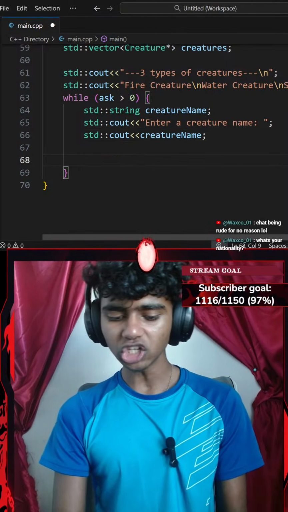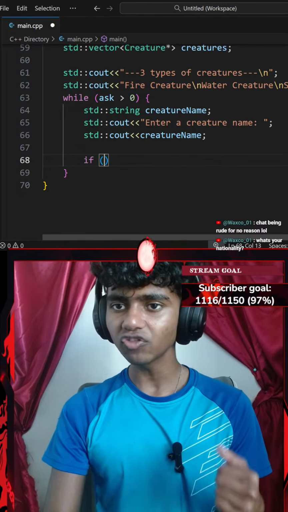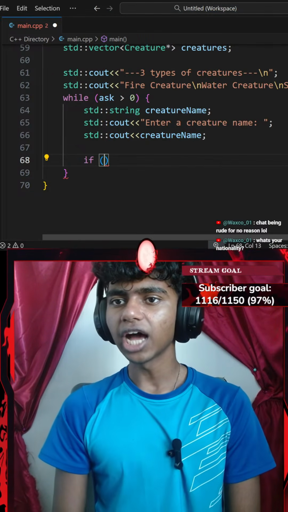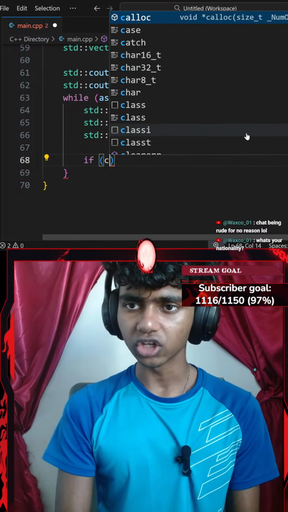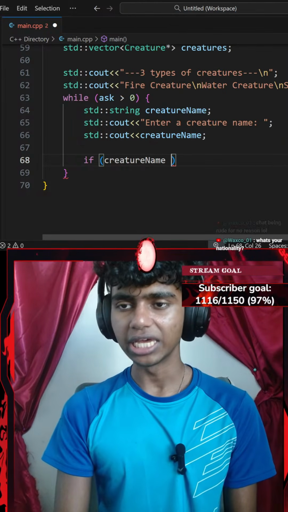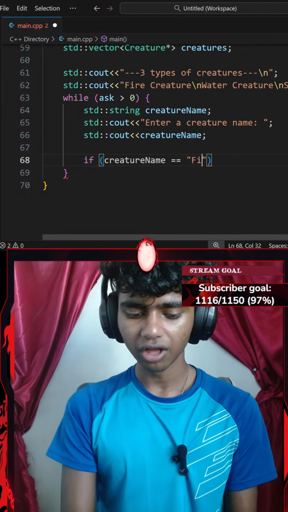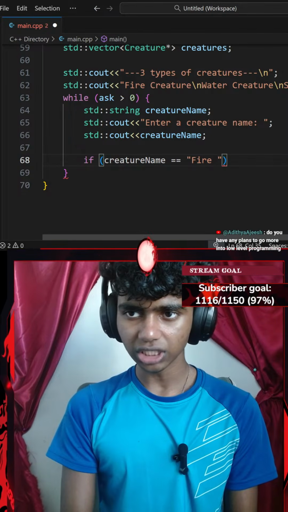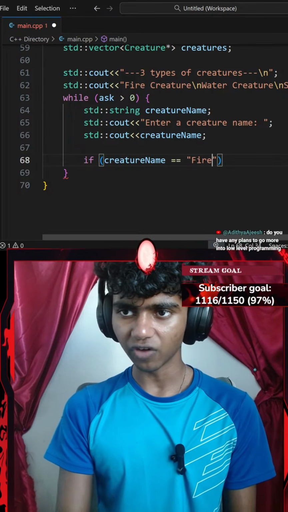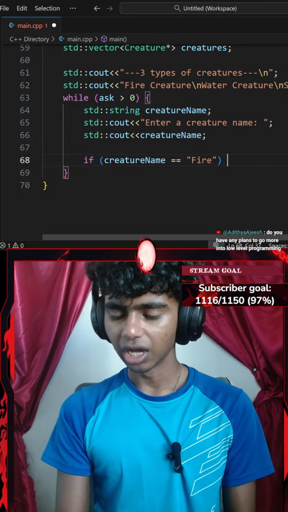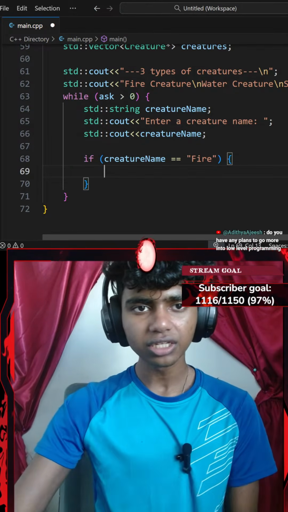Now let's add a bunch of if statements. I'll use if with a pair of parentheses. I'm going to do something like, if my creature name is equal to something like fire creature, or I could go with something like fire. Then I'm going to do something. I'll go with a pair of curly braces.